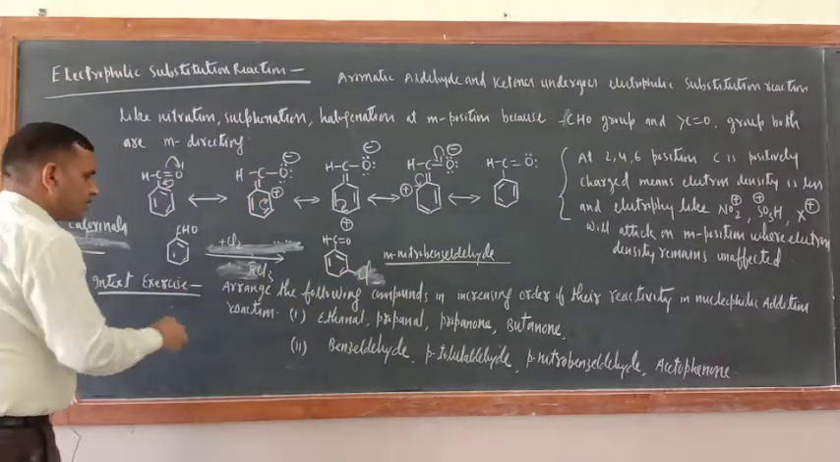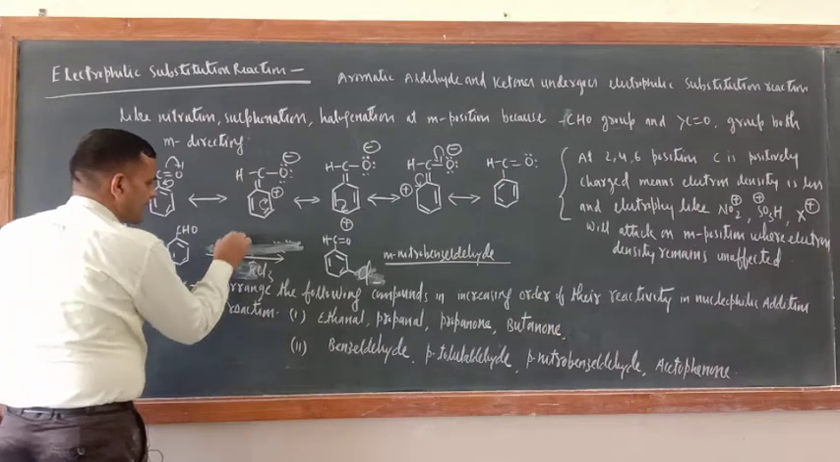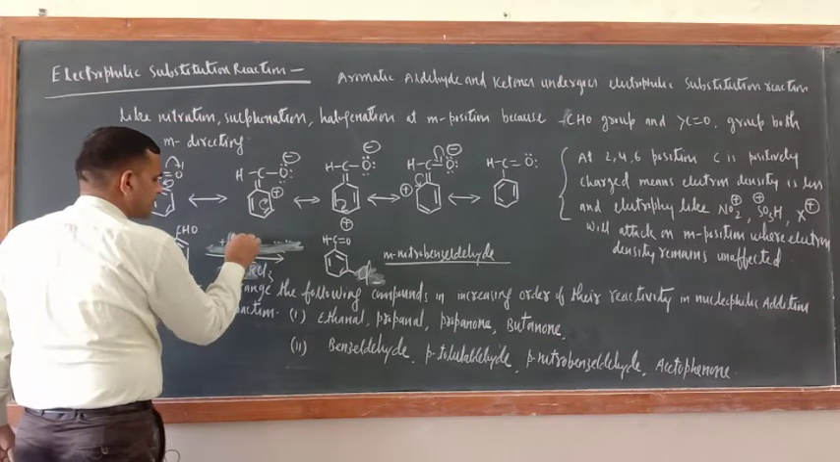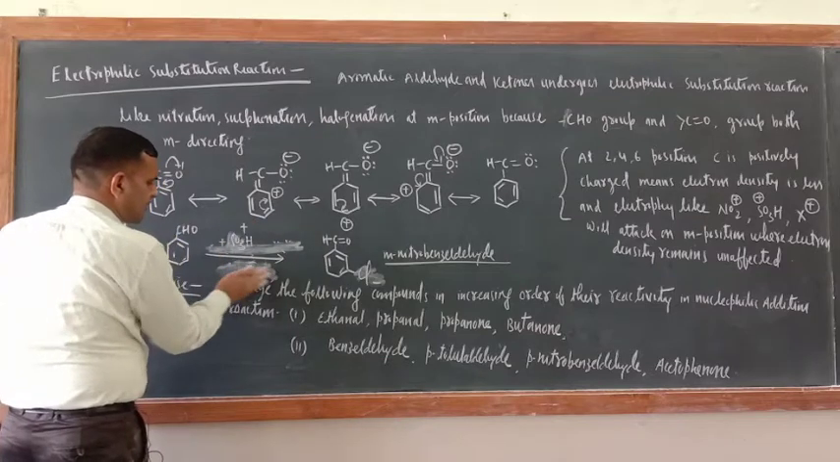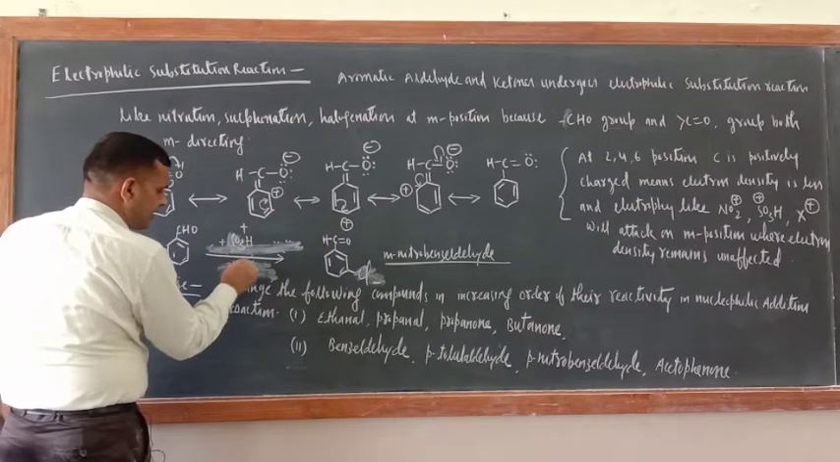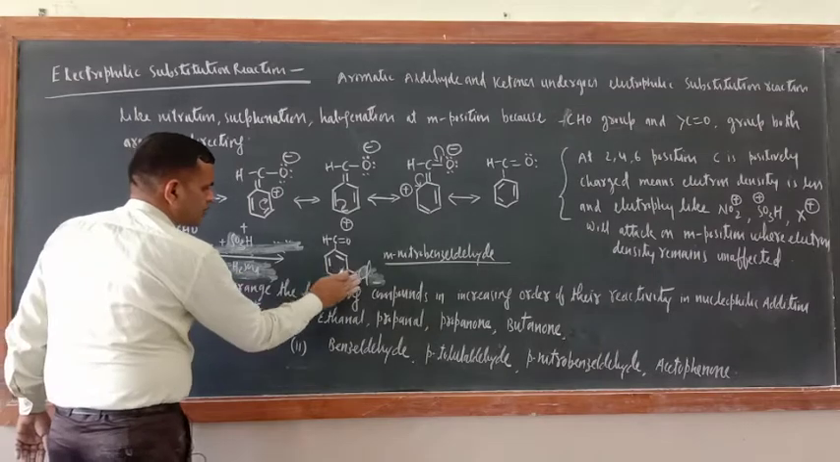Suppose sulfonation, so sulfonation means SO3H positive, this will be generated. From where it will be generated? From H2SO4. So here what would be there?